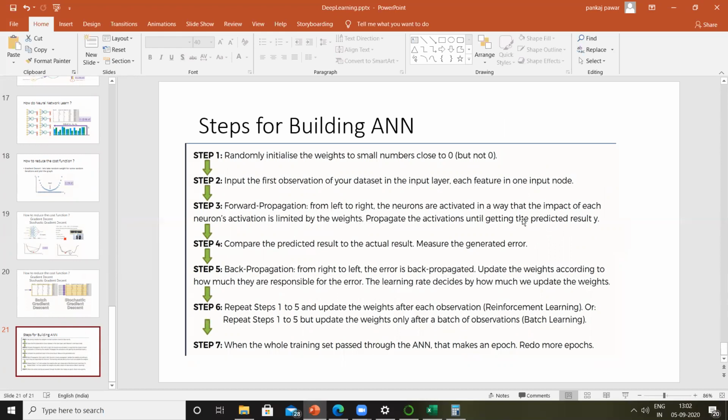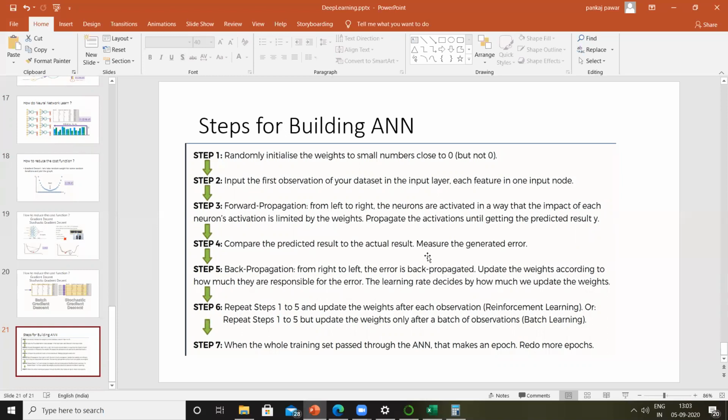Once the forward propagation is completed, we get the predicted result y. At step 4, we compare the predicted result with the actual result, and we get an error, and we use a cost function.